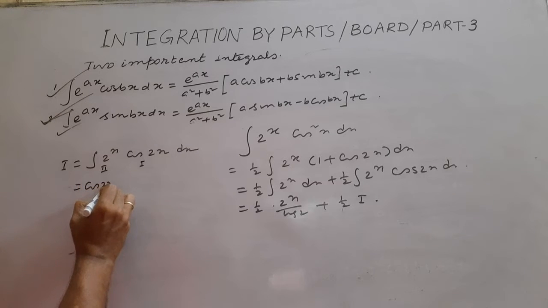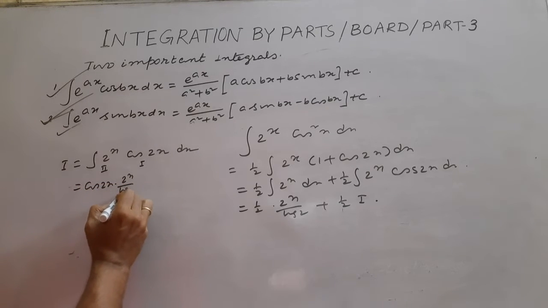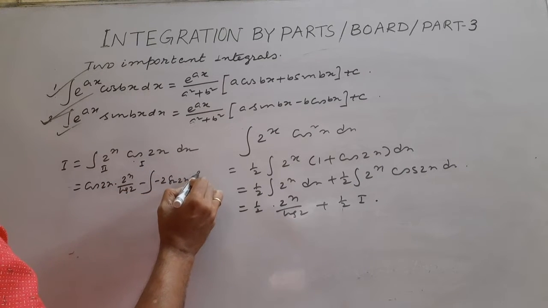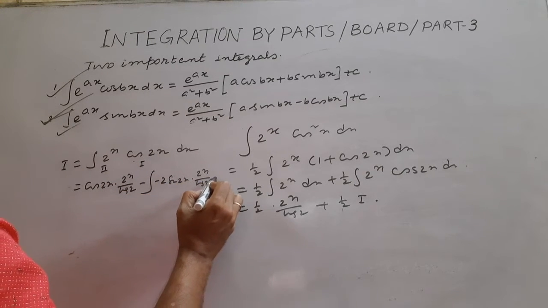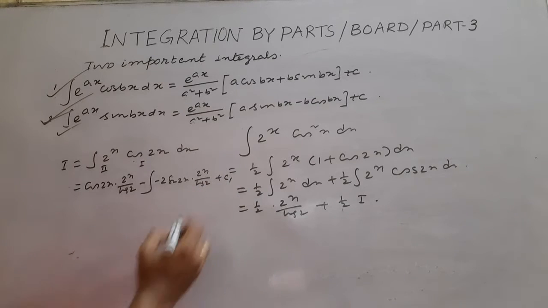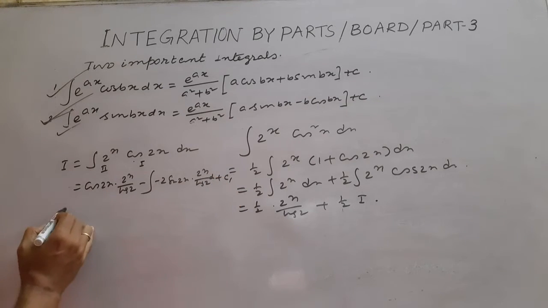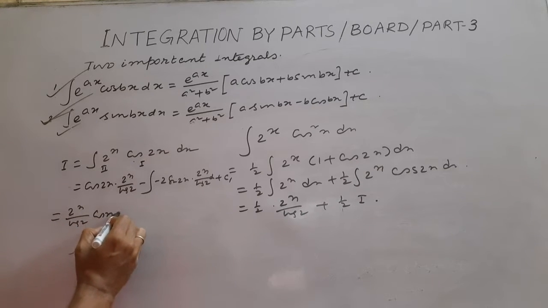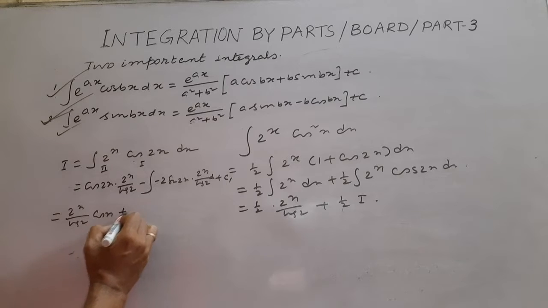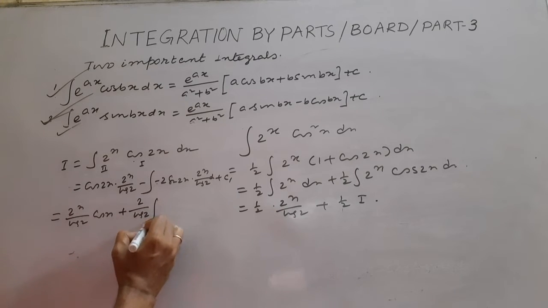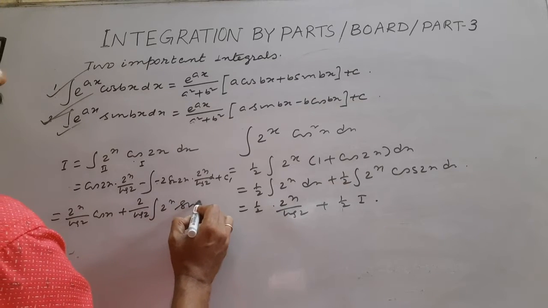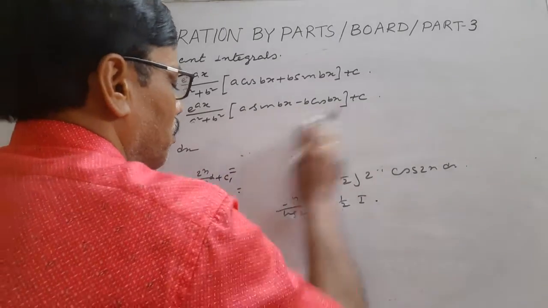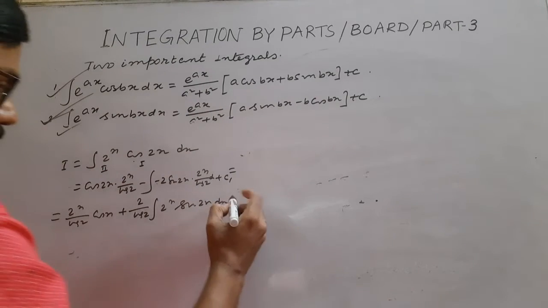Then cos 2x unchanged, 2 to the power x by log 2, minus integral of derivative of cos 2x, which is minus 2 sin 2x, times 2 to the power x by log 2, plus c1 dx. So 2 to the power x by log 2 cos 2x plus 2 by log 2 integral of 2 to the power x sin 2x dx plus c1.